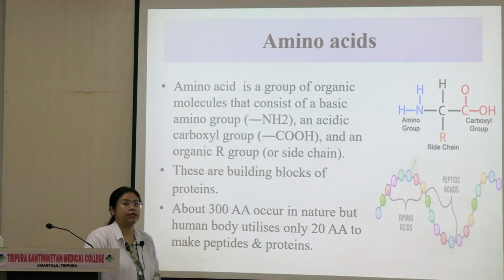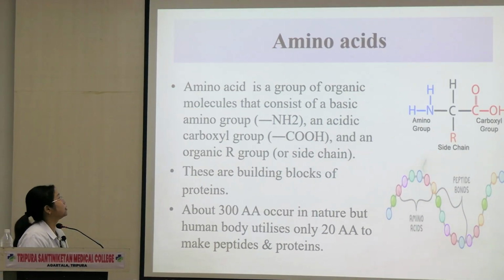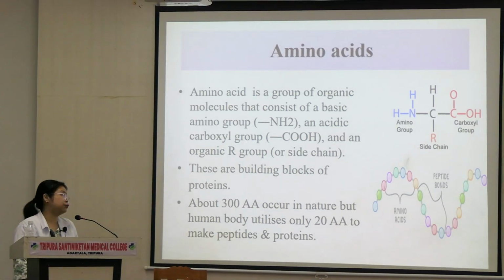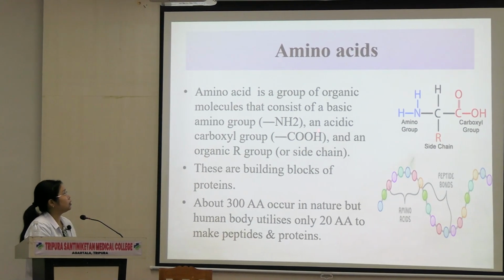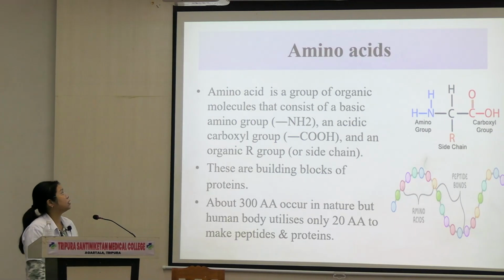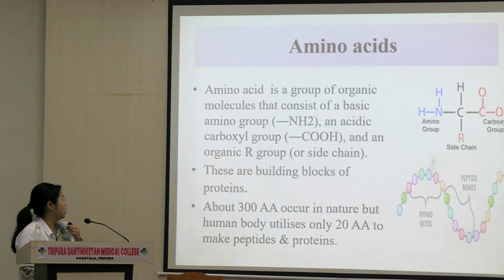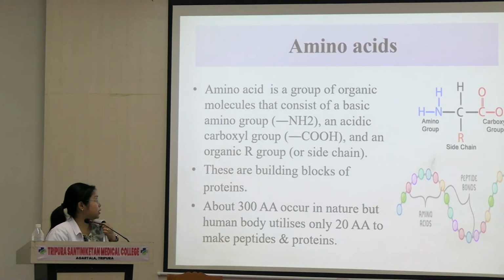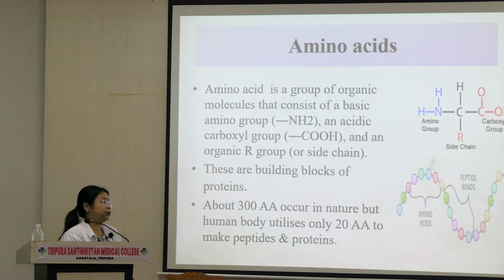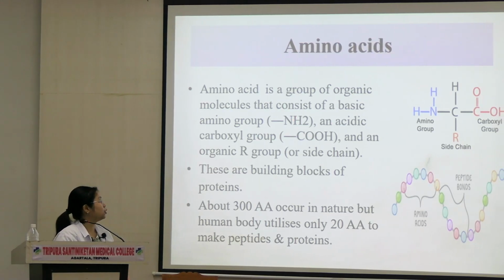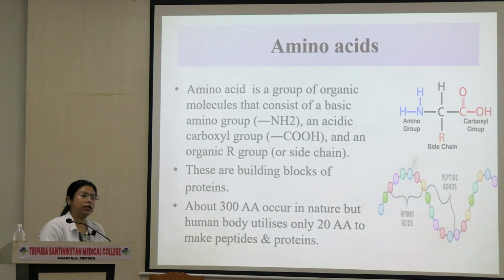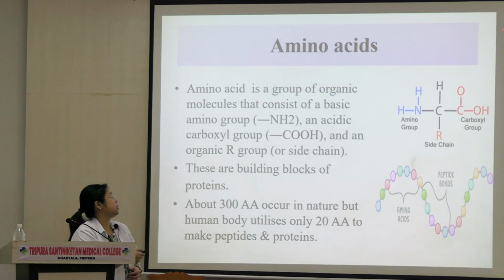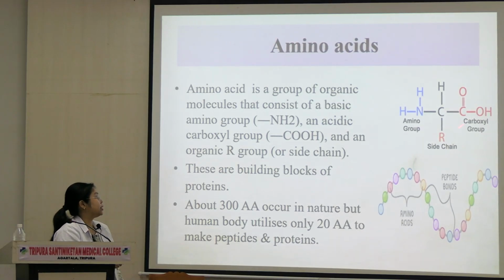So what are amino acids? Amino acids are a group of organic molecules that consist of two functional groups. Over here you have NH2 and COOH. NH2 is known as an amino group. It's a group of organic molecules that consists of a basic amino group and a carboxyl group. You must have read these things in chemistry in your class 11 and class 12. So this is the basic structure of an amino acid.